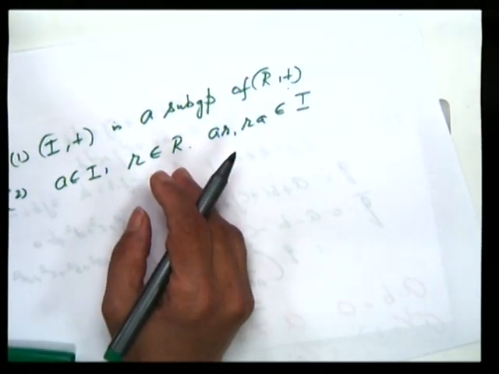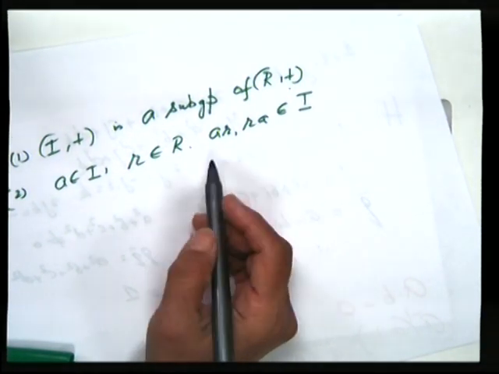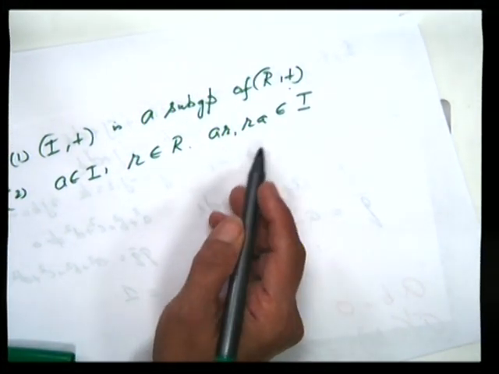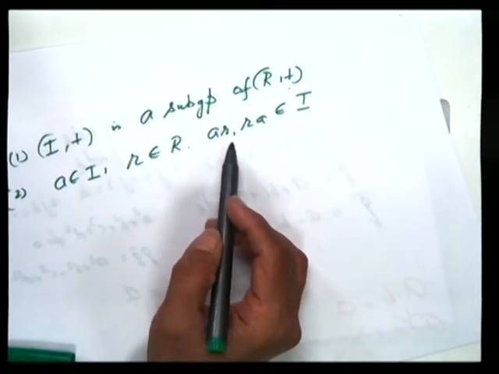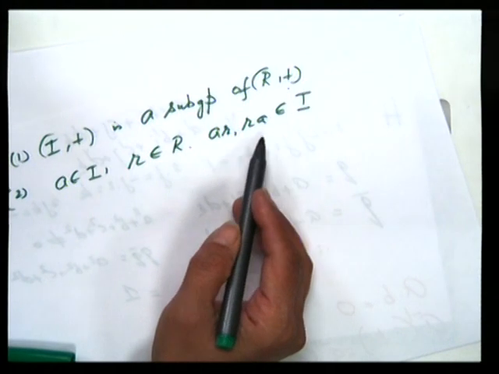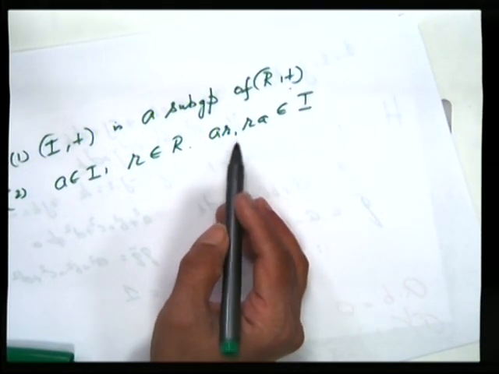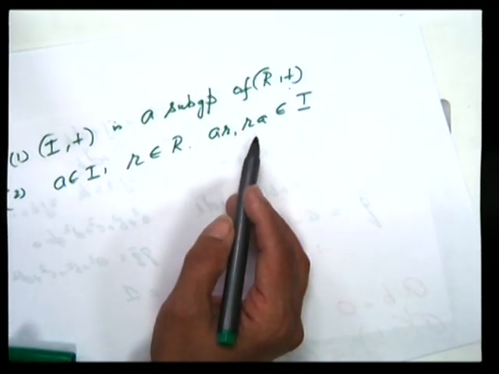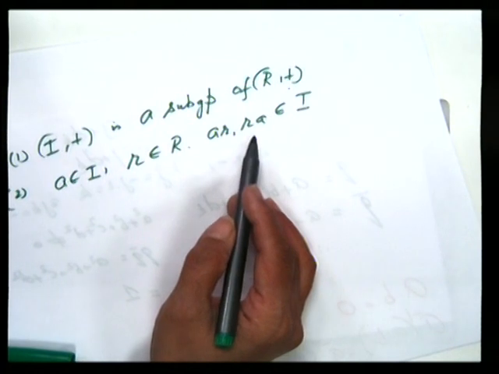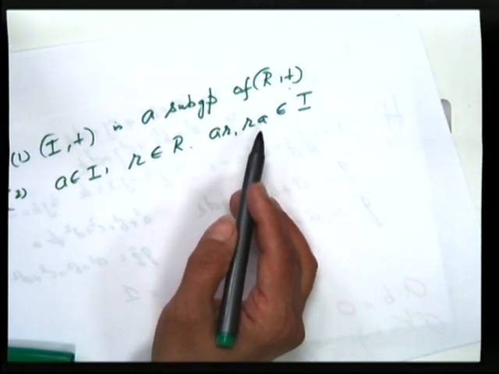An ideal is like a sponge. It absorbs elements. Whenever you multiply an ideal element by a ring element, you get an ideal element back. Sometimes if the ring is not commutative, only AR may belong to I for every R. In that case, we say that I is a right ideal. Similarly, we can define a left ideal. An ideal is one which is both a left ideal and a right ideal.